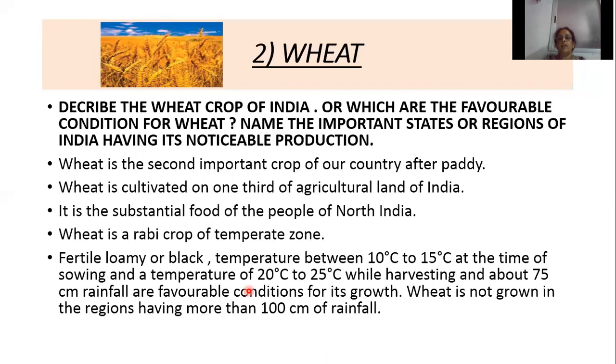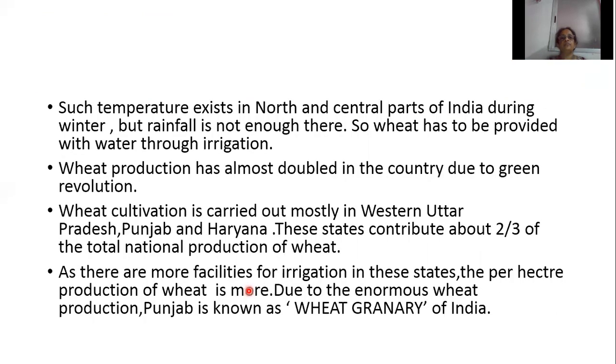And wheat is a rabi crop of a temperate zone. Paddy, we have seen, is a kharif crop of a torrid zone. Wheat is a rabi crop. It is cultivated in the winter season of a temperate zone. What are the favorable conditions? Fertile, loamy or black soil, temperature between 10 degrees Celsius to 15 degrees Celsius at the time of sowing the seeds, and the temperature of 20 degrees Celsius to 25 degrees Celsius while cutting the crops, and about 75 centimeters of rainfall. And wheat is not grown in the regions which receive more than 100 centimeters of rainfall.